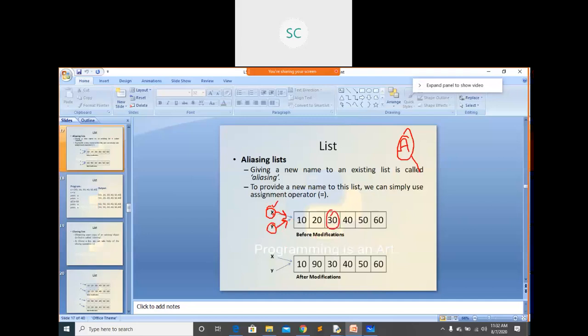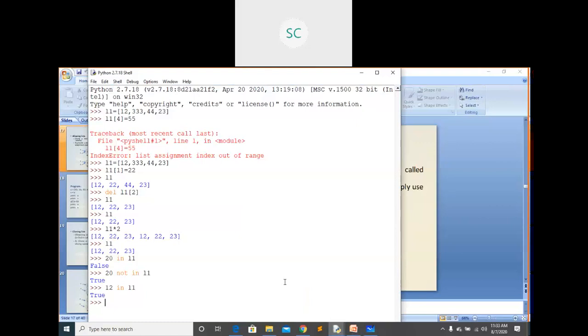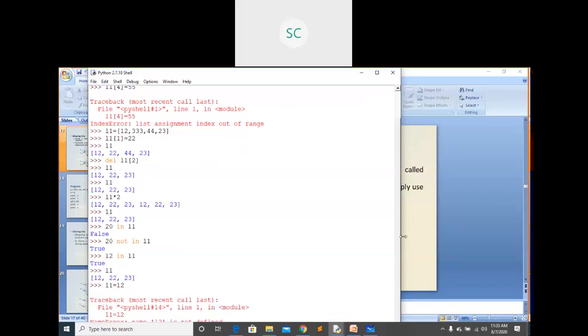For example, better we will go with L1 only. In L1 we have 12, 22, 23. I'm going to alias L1. How can you? L1 equals L2. What happened?